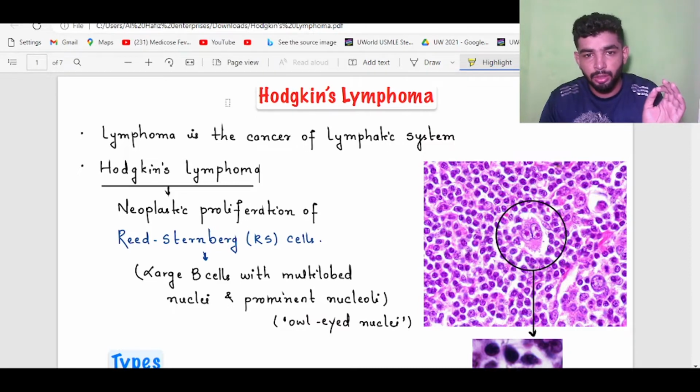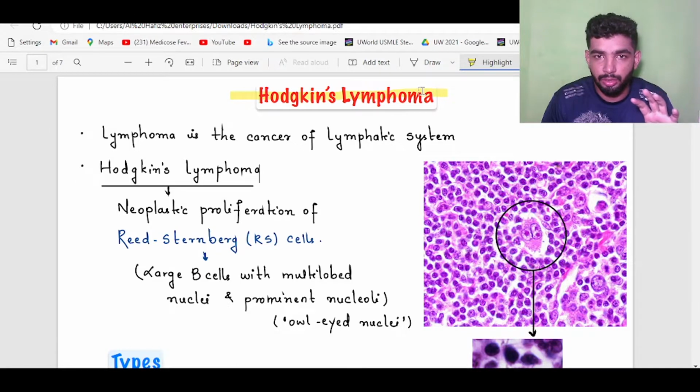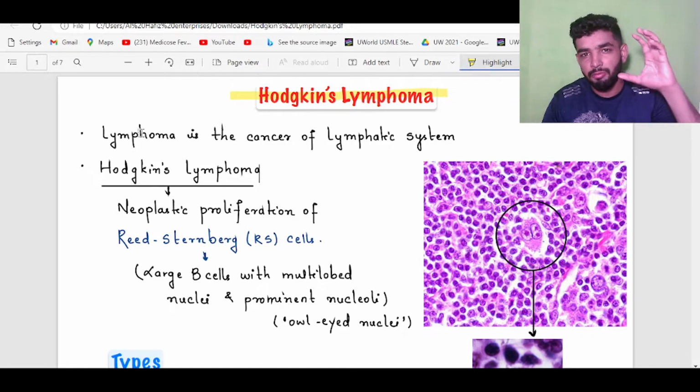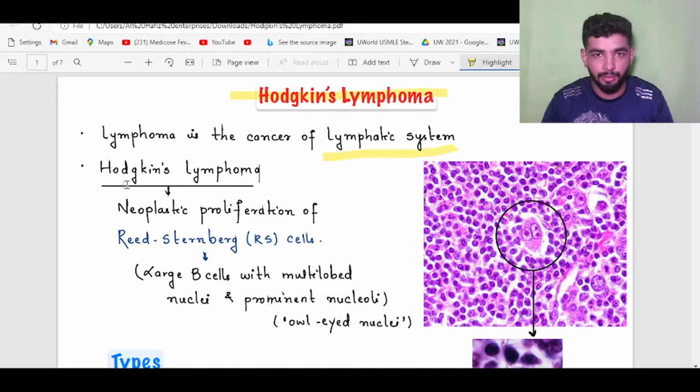Today we will discuss Hodgkin lymphoma. Mainly it is a disorder of WBCs, white blood cells, and mainly it is a lymphoma. What is meant by lymphoma? Lymphoma is mainly the cancer of the lymphatic system. The most important point is that it is a cancer of the lymphatic system.